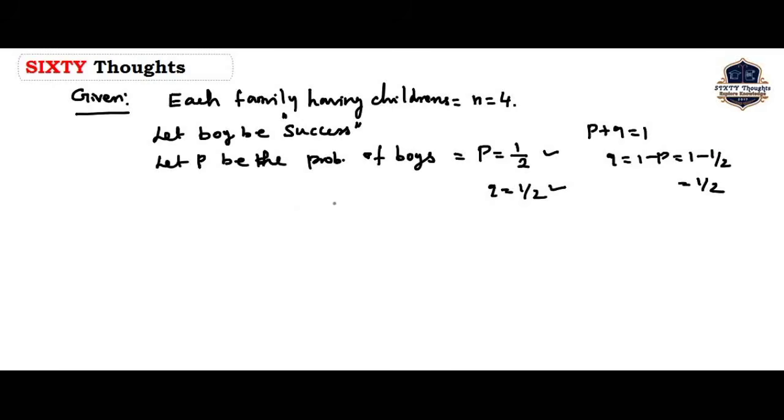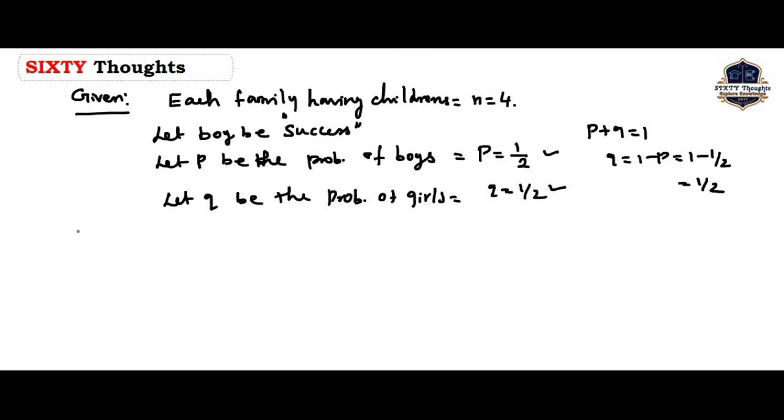Let q be the probability of girls, which is equal to 1 by 2. Why? Because it is given that the probabilities for boys and girls are equal. We know p plus q equal to 1, that is, the number of successes plus the number of failures equals 1. So 1 by 2 plus 1 by 2 equals 1. So this is the given data.